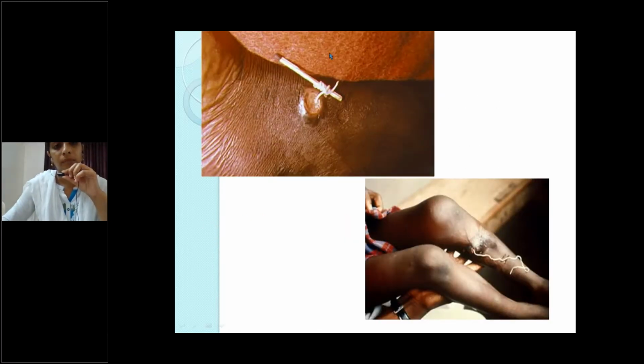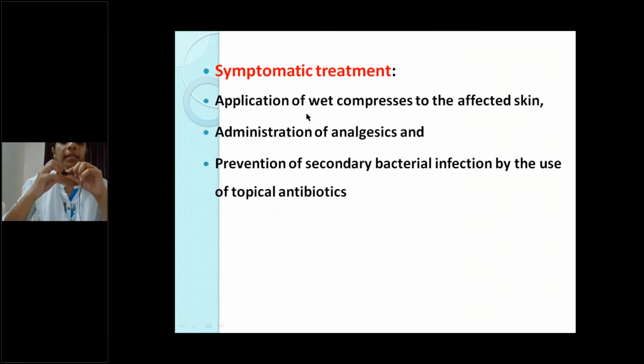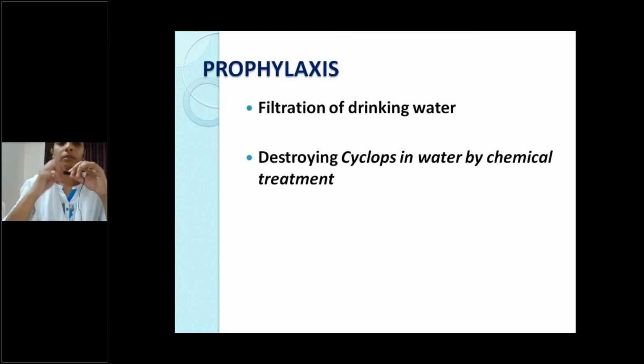See, this is the worm removal. Next, symptomatic treatment: application of wet compresses to the affected skin, administration of analgesics, and for the prevention of secondary bacterial infection, we can use topical antibiotics. General prophylaxis includes filtration of drinking water and destroying the cyclops in water by chemical treatment. All these are the prevention methods.